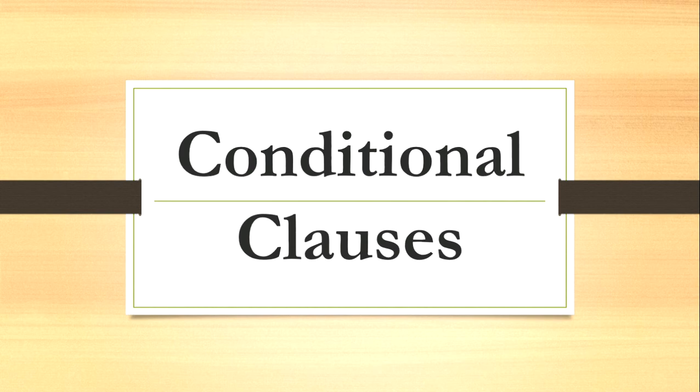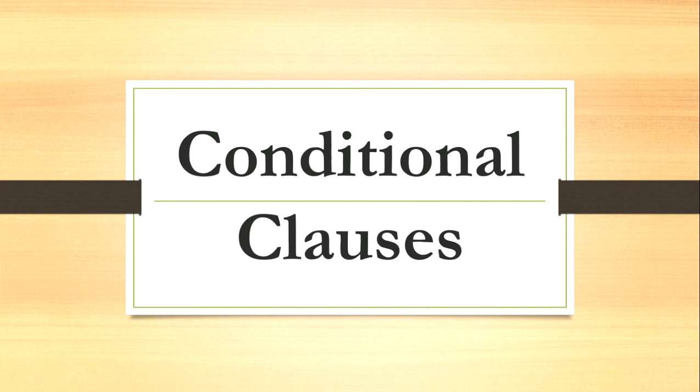This shows the possibility. So type 1 is possible condition. Type 2. The sentence is, if it rained, they would cancel the match. This sentence shows some unlikely or hypothetical condition. Okay, so the type 2 is hypothetical condition.